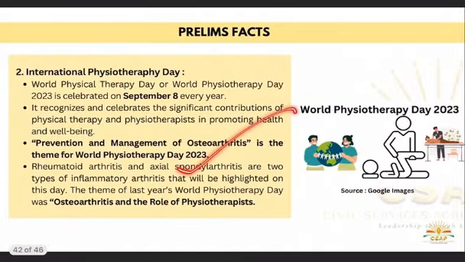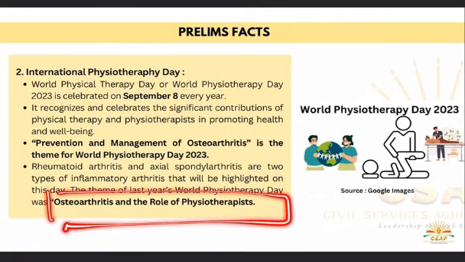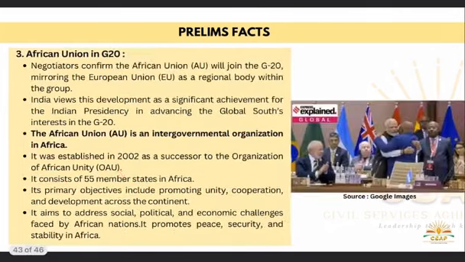Then International Physiotherapy Day. When we say physiotherapy, what do we understand? It helps to restore movement and function when someone is affected by injury, illness or disability. So today, September 8, is physiotherapy day, and what is its main theme? It is osteoarthritis and role of physiotherapist. Okay, lastly African Union in G20, very important.